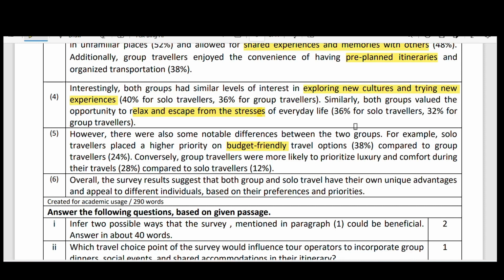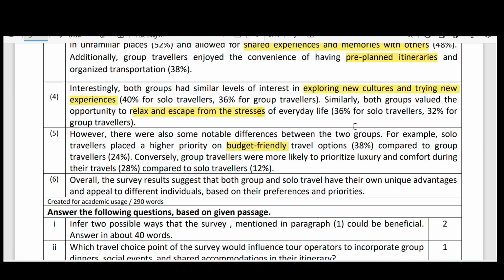However, there were also some notable differences between the two groups. For example, solo travelers placed a higher priority on budget friendly travel options. Solo travelers mostly prefer budget friendly, but group travelers don't care about budget friendly, because comfort and luxury is very important for them, 24%.